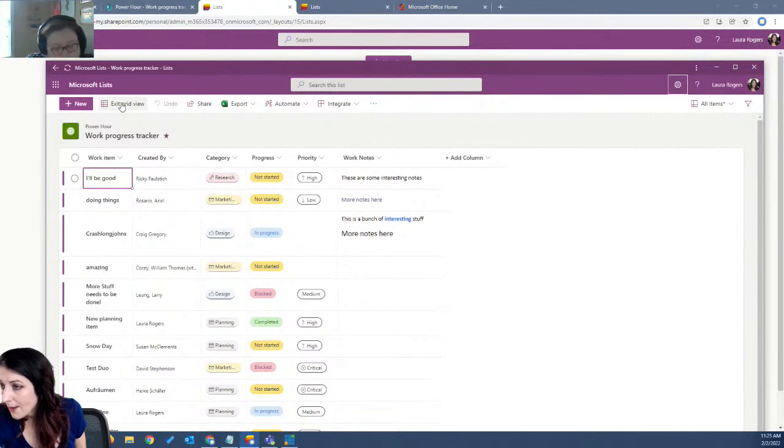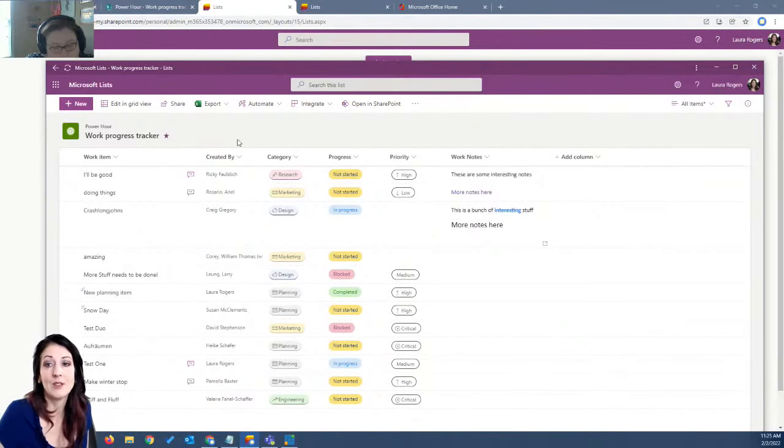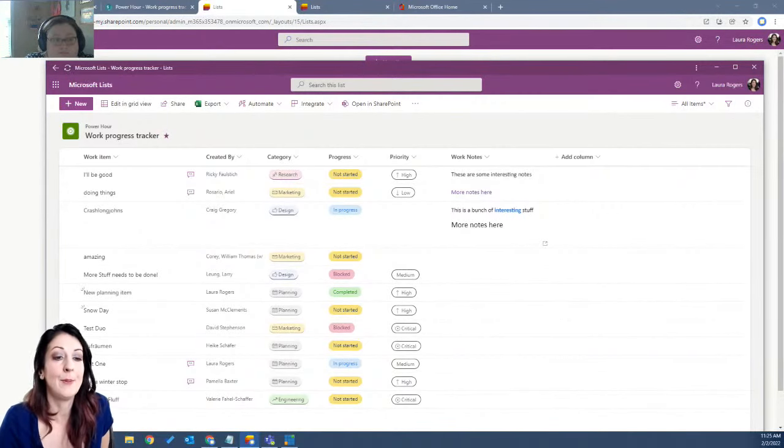Okay. Exit grid view. And I can go back to SharePoint, of course. And again, everything looks identical to the way it looks in Microsoft 365. It's just in its own app. And you can refresh it too to reload any changes that have happened.